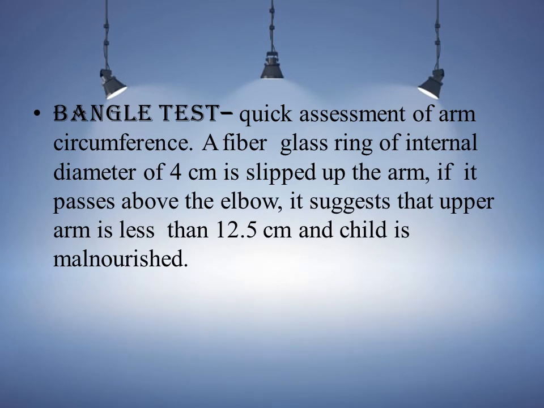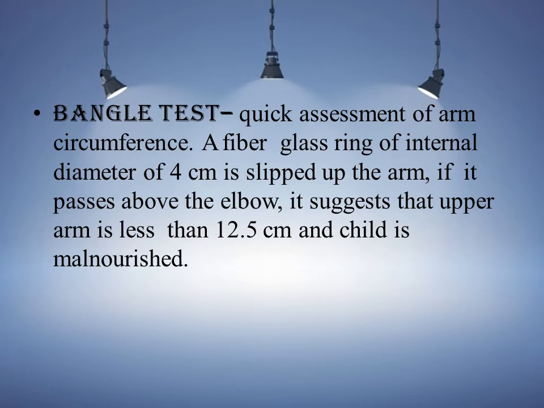So there are various kinds of tests to check the mid upper arm circumference. The first one is the Bengal test. It is a quick assessment of arm circumference. A fiberglass ring with an internal diameter of 4 cm is slipped up the arm. If it passes above the elbow, it suggests that the upper arm is less than 12.5 cm and the child is malnourished.